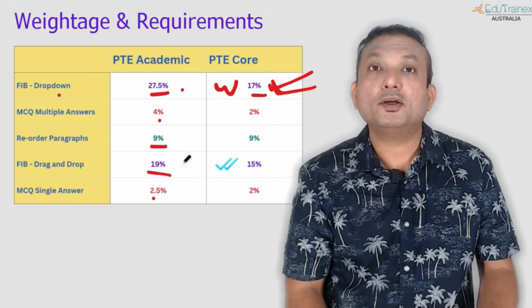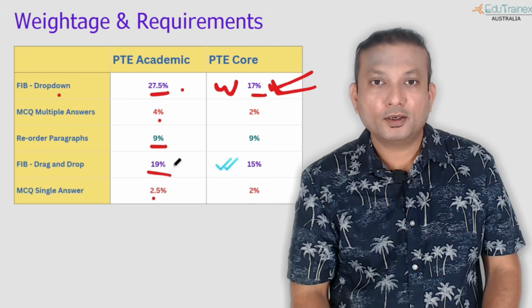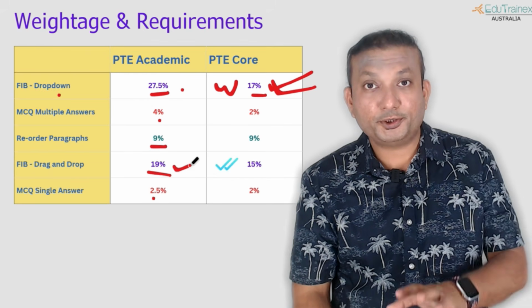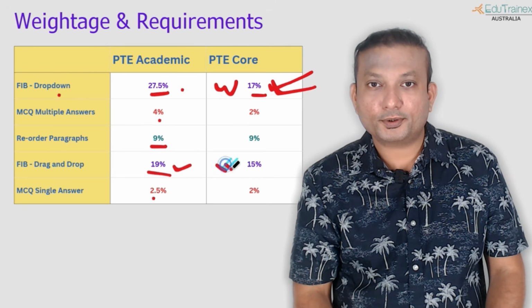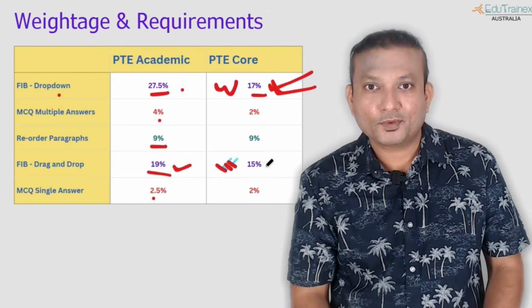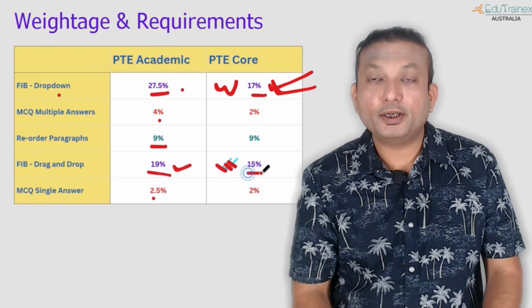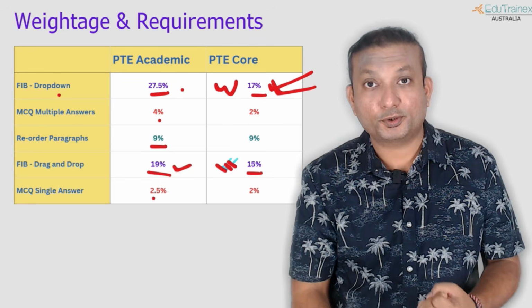which is again reading fill in the blanks, drag and drop, which is called simple fill in the blanks. Over here, once again, you are getting 19% points only to your reading. And this double tick should not be here. It should have been here, which is where your marks are coming for reading as well as writing. This question will give you good points, 15% points for your reading scores only.